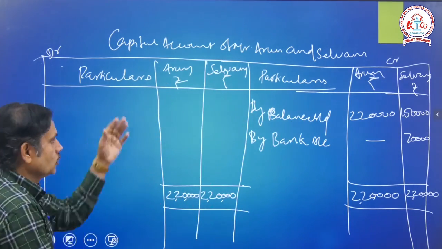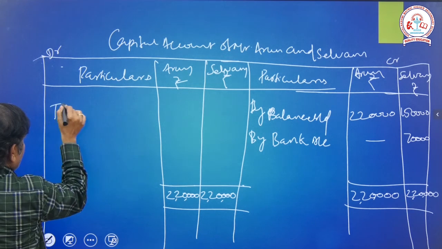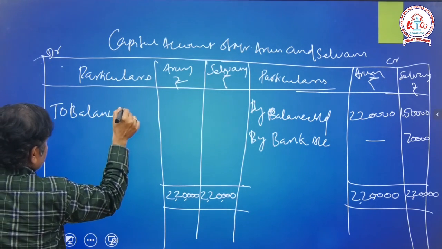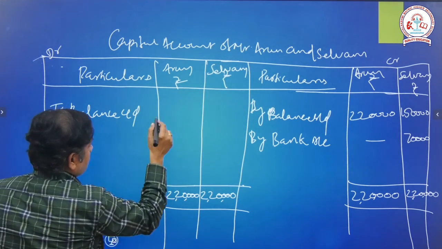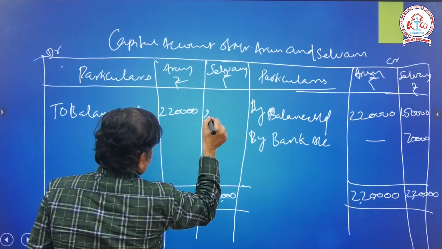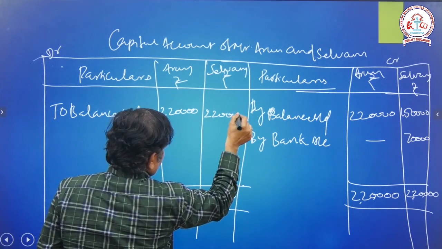Now here we can close the value, again write here: to balance c/d, 2,20,000, then Selvam 2,20,000.